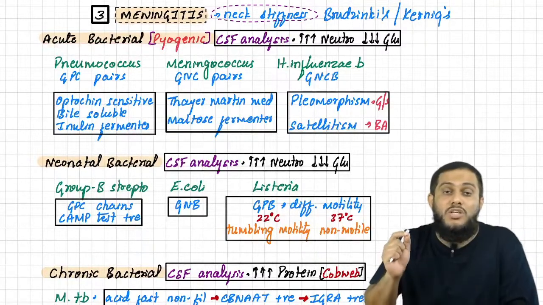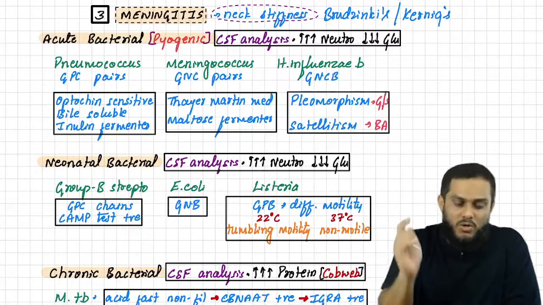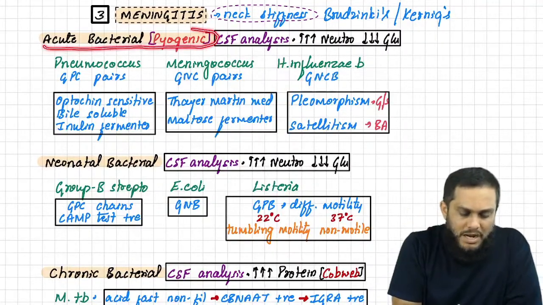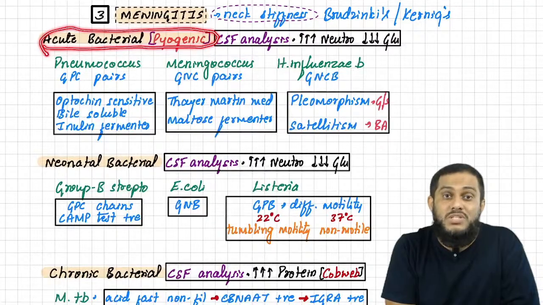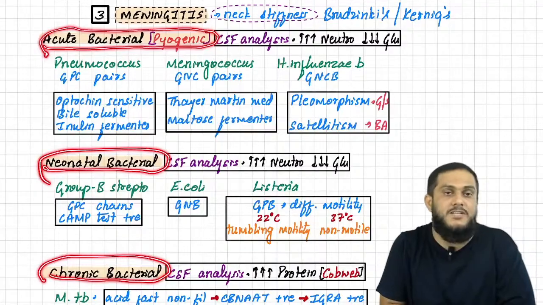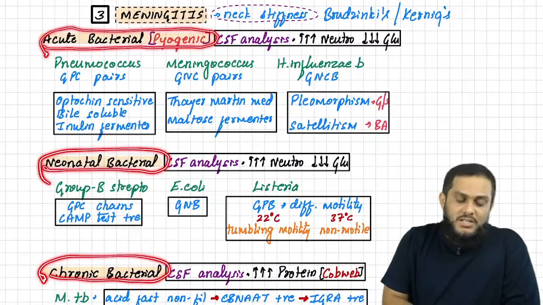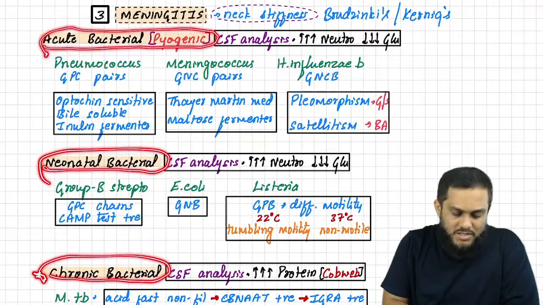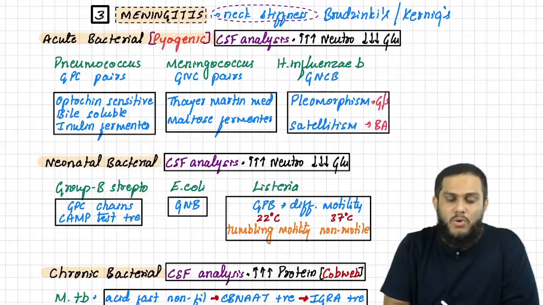Meningitis is most commonly caused by bacteria. Bacterial meningitis is further classified into acute bacterial meningitis, which is also known as pyogenic meningitis, neonatal bacterial meningitis, and finally chronic bacterial meningitis. And you know, the CSF analysis picture is very important.